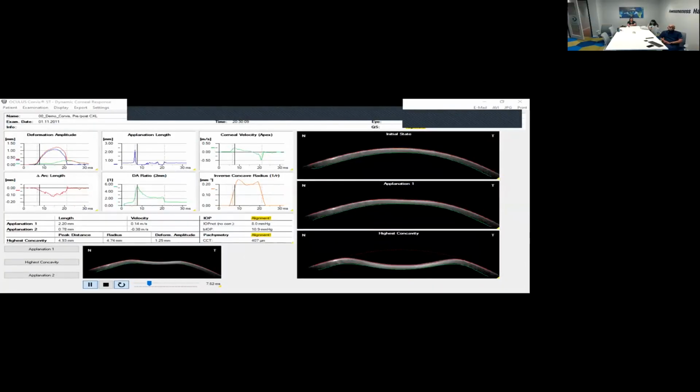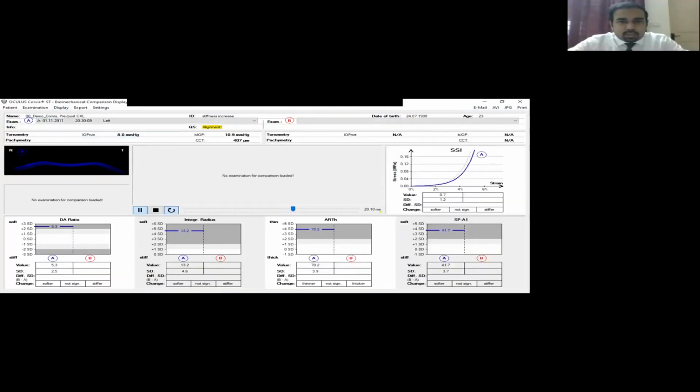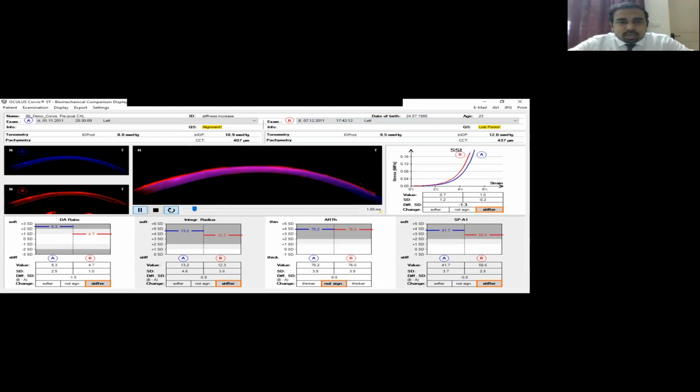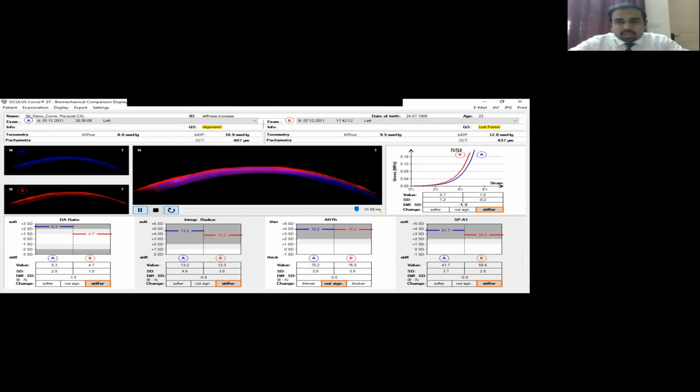Yeah. So if you look at these newer advancements in Corvis, you can basically load two separate images or two separate visits of the patient's cornea post cross-linking. Say one is pre-cross-linking, the other is post-cross-linking. You can see here that there are two separate corneas transposed on each other, and even the stiffness parameters before surgery versus after surgery are compared. If A is your situation after surgery, your comparison of SSI as an index as a whole says that your cornea after cross-linking or any specific procedure has become stiffer.